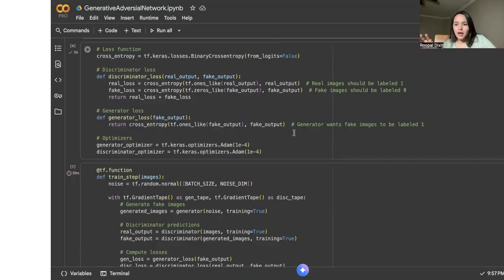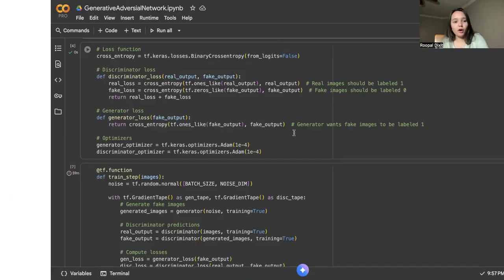So this is how we understand how the generator is building the image, and how well it is able to build the image.